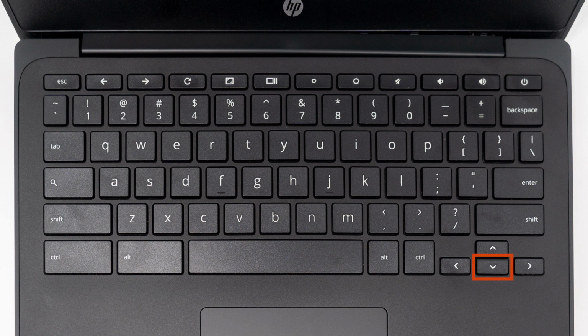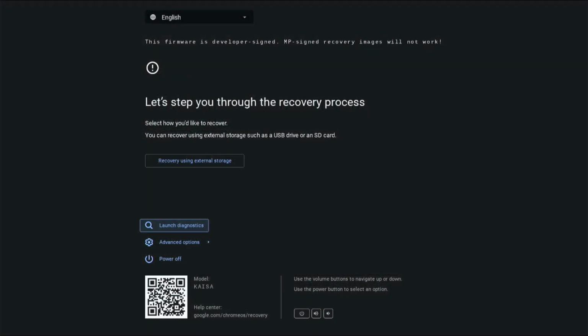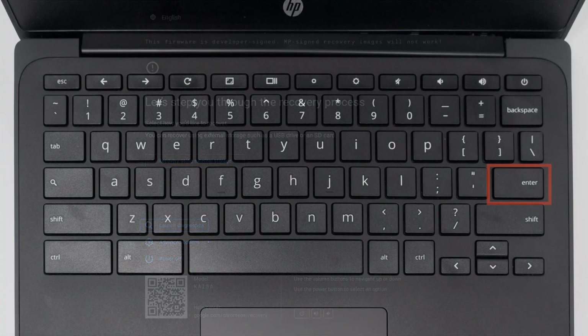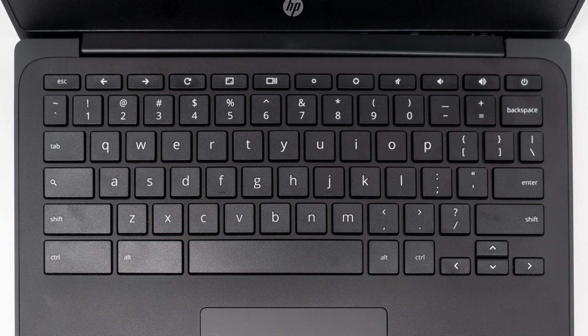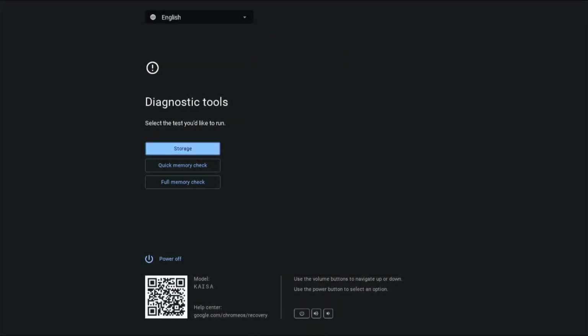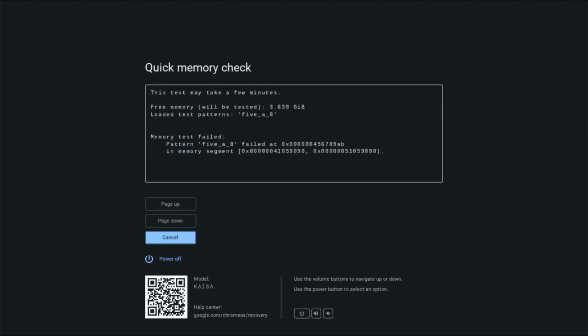Use the down arrow on your keypad to navigate to the Launch Diagnostics option, then press the Enter key. Use the up and down arrows and Enter key to select the component you want to check: storage, quick memory check, or full memory check. The quick memory check scans the random access memory, or RAM, once in less than a minute. Use this test before the full memory test to detect serious memory malfunctions.